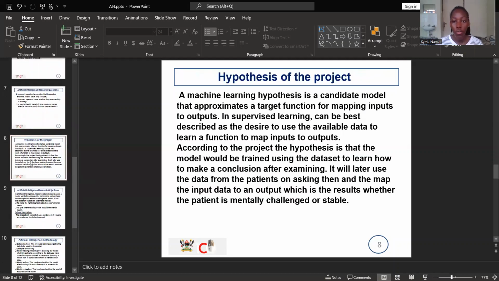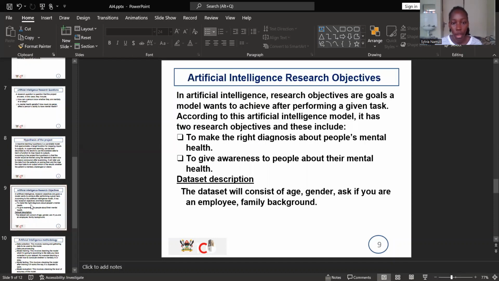The hypothesis is how a project can use its inputs to map to its output. So according to this project, the hypothesis is that the model will be trained using the data sets to learn how to make conclusions after getting the data it has received from its patients, so that it can tell whether a person is mentally challenged or the person is okay.